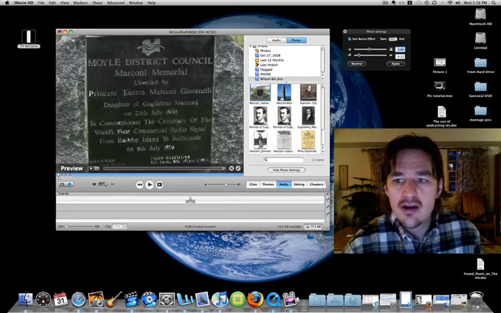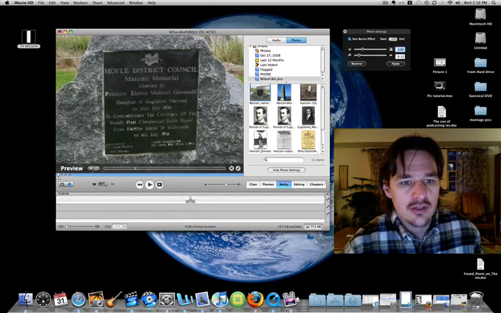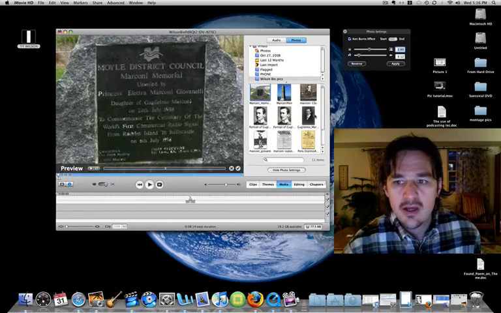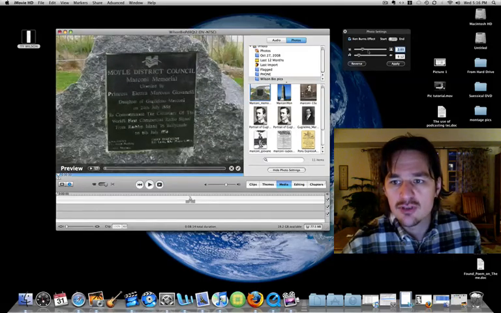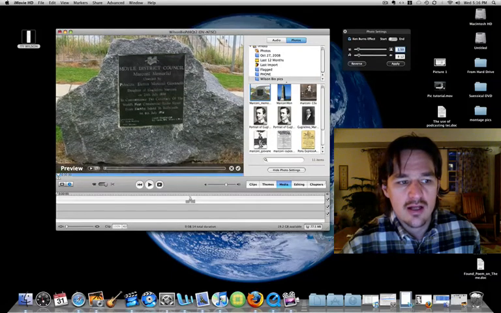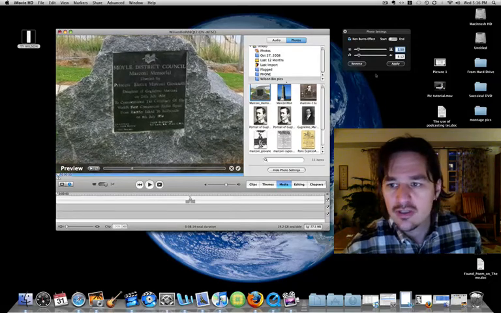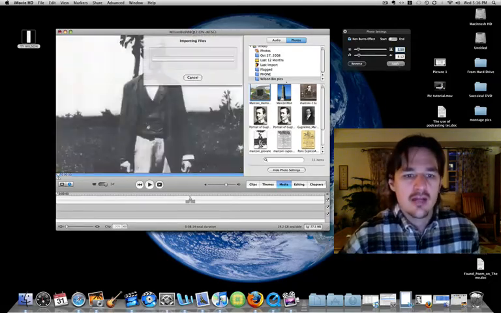That looks good right there. I can click on this to preview it. A nice slow zoom in to the plaque. I might even start it zoomed out a little bit more so we can see that whole thing on this rock. That looks good. Preview it. Looks good. Click apply, and it will render.